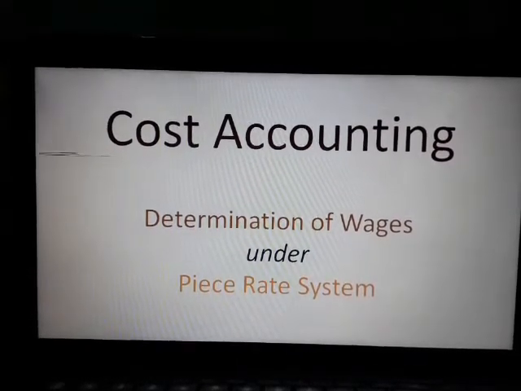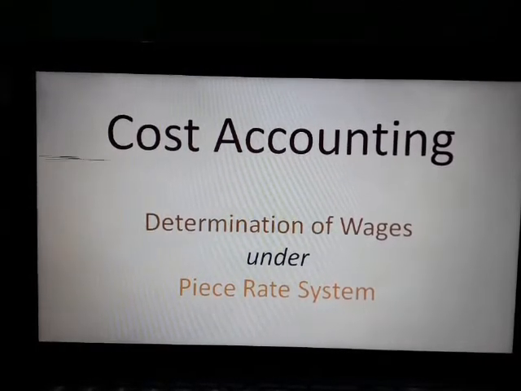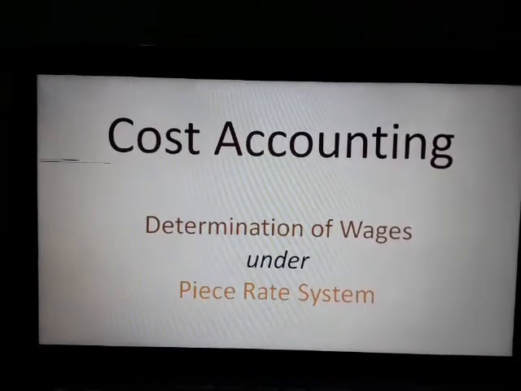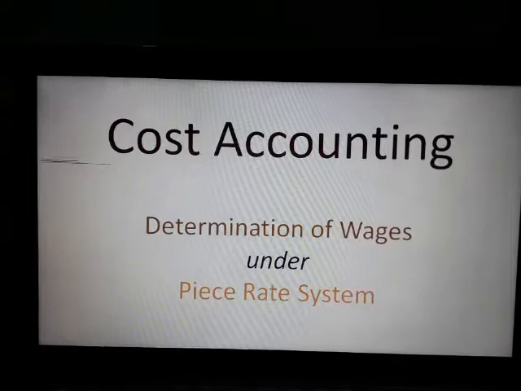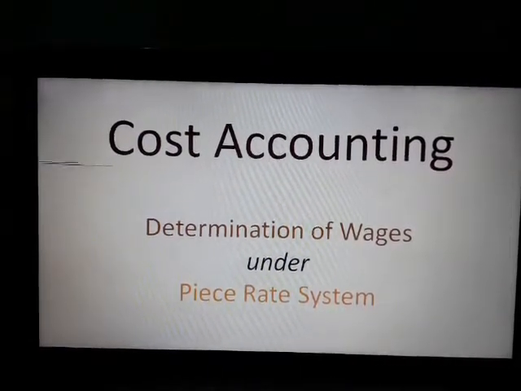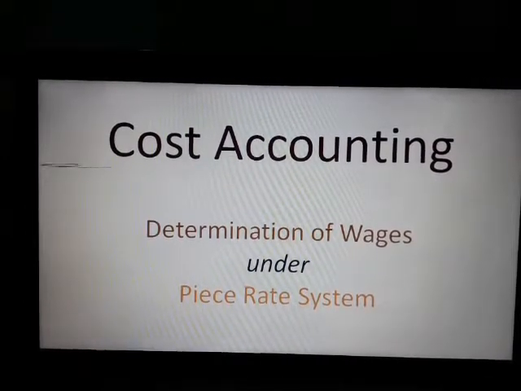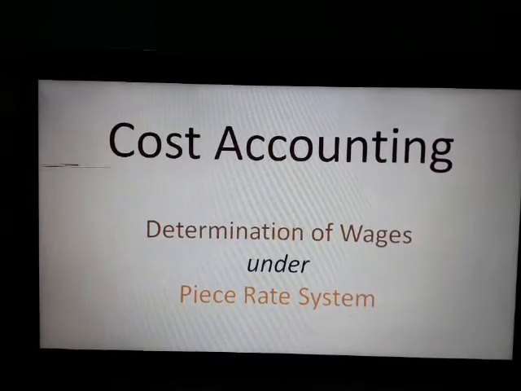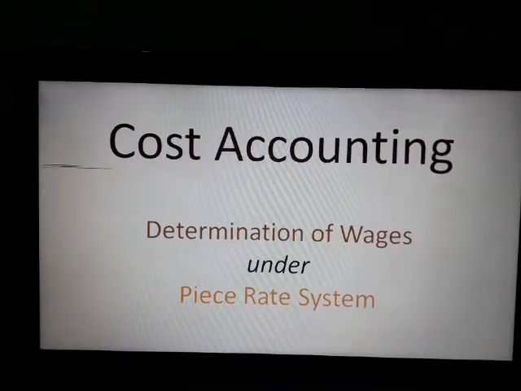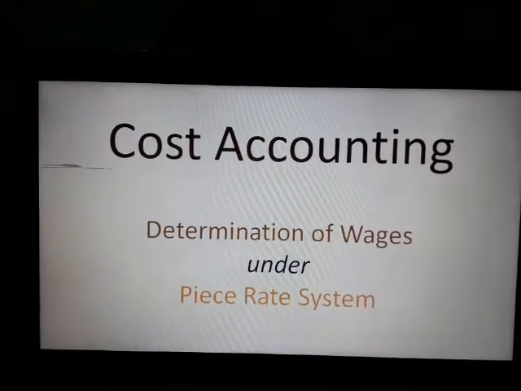Then his wages for the day will be 100 units into rupees 5 per unit, that is rupees 500 will be his day wages. That is on the basis of number of units produced or quantity produced by the worker. Wages will be determined by multiplying the quantity produced into the rate of wages per quantity.